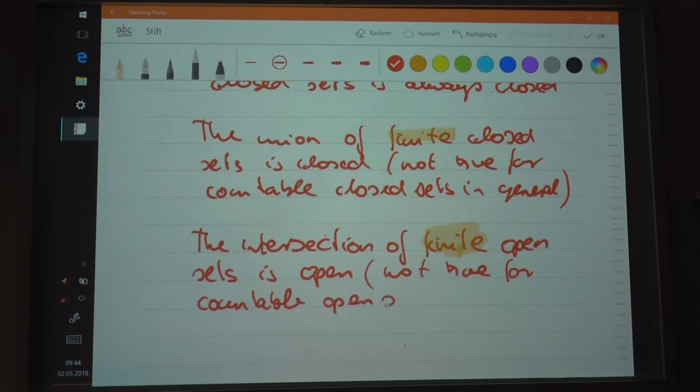That doesn't necessarily mean that the intersection of countable open sets has to be always closed, and I'm not saying that. There are cases for which it is, but the statement that it is closed for countable open intervals is not true in general.